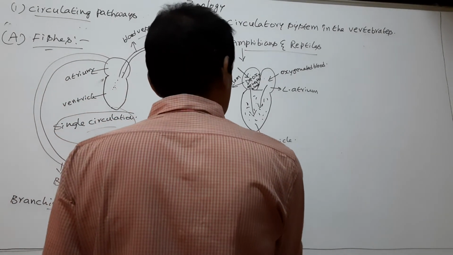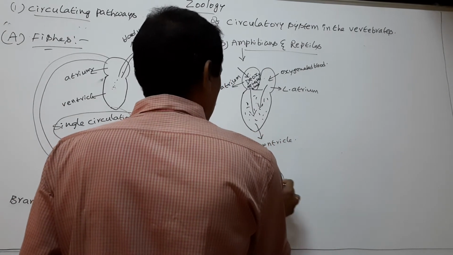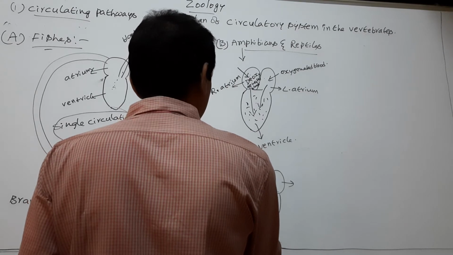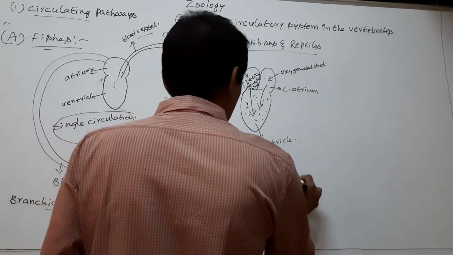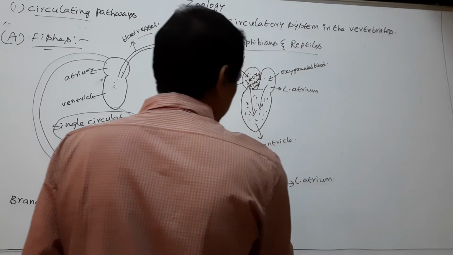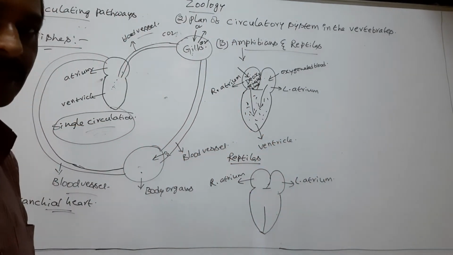Reptiles also possess two atria, right atrium, left atrium. So the upper two chambers are called atria.